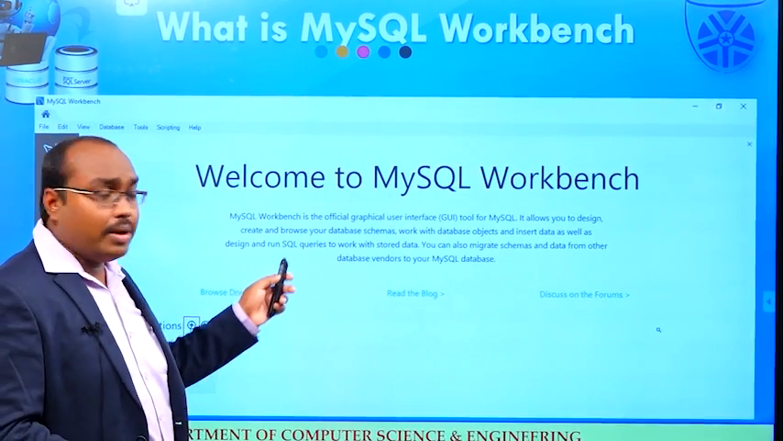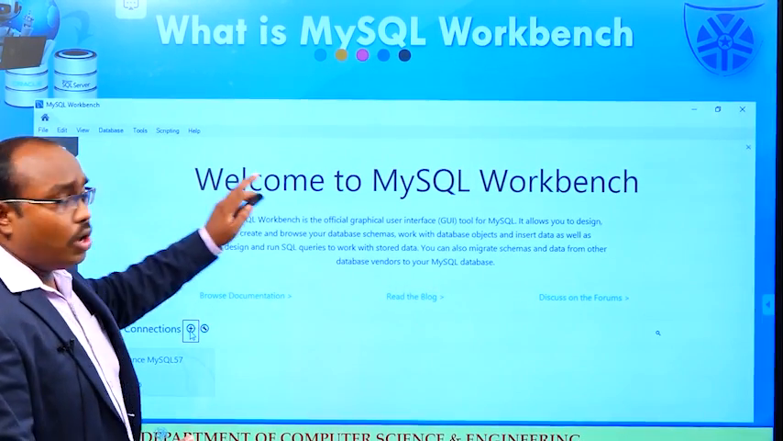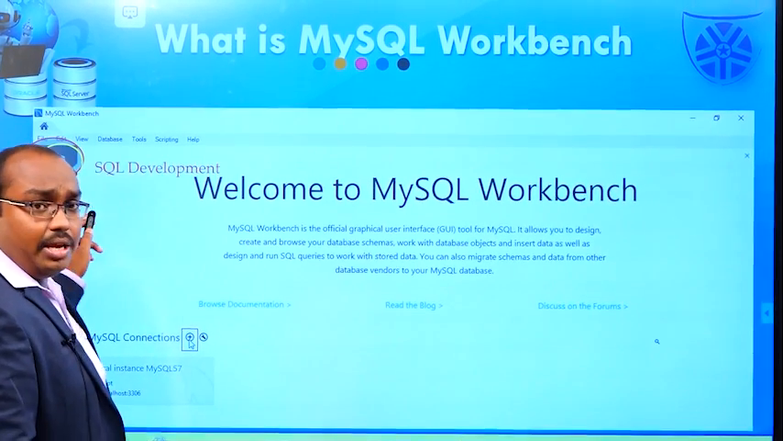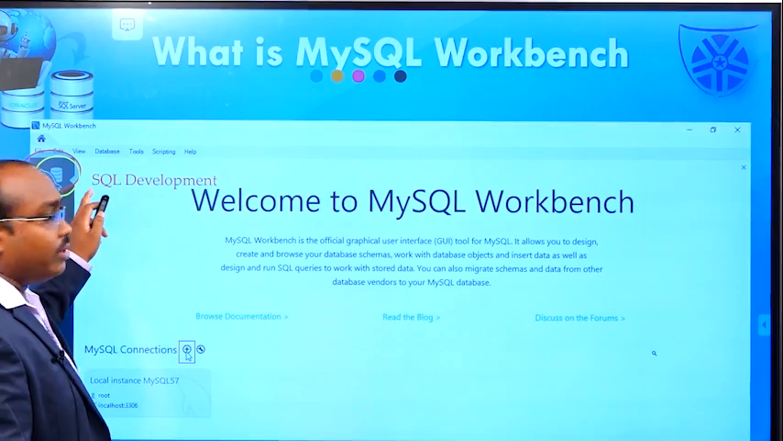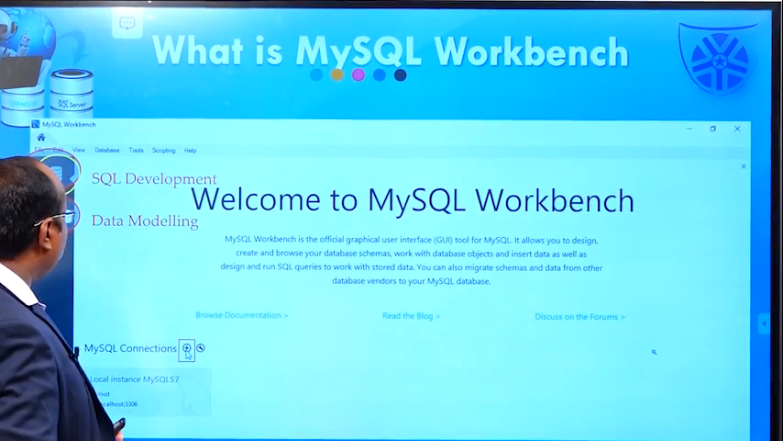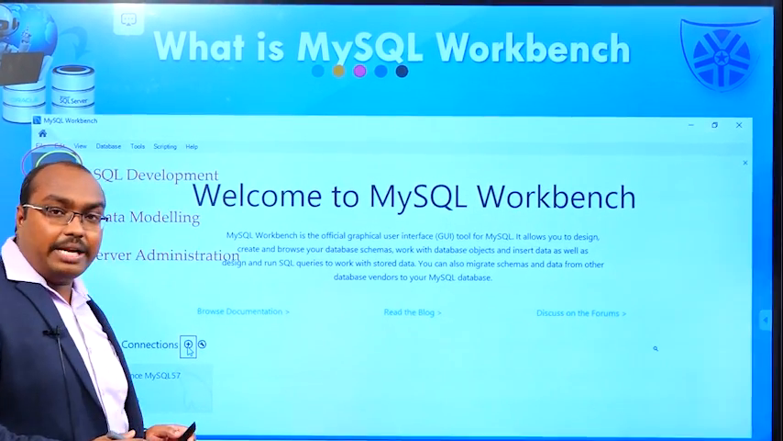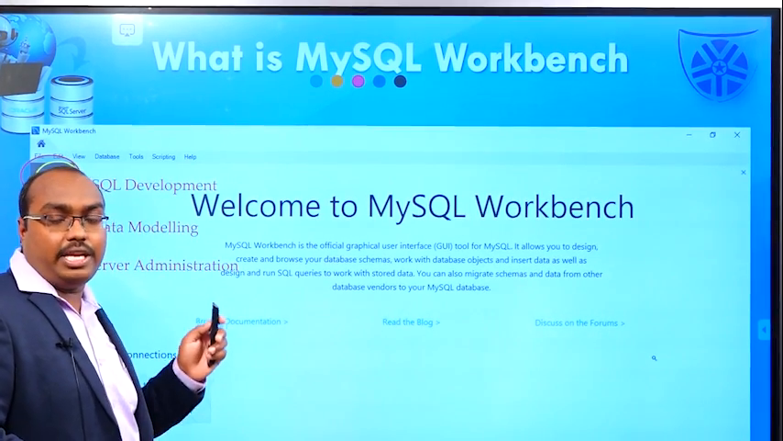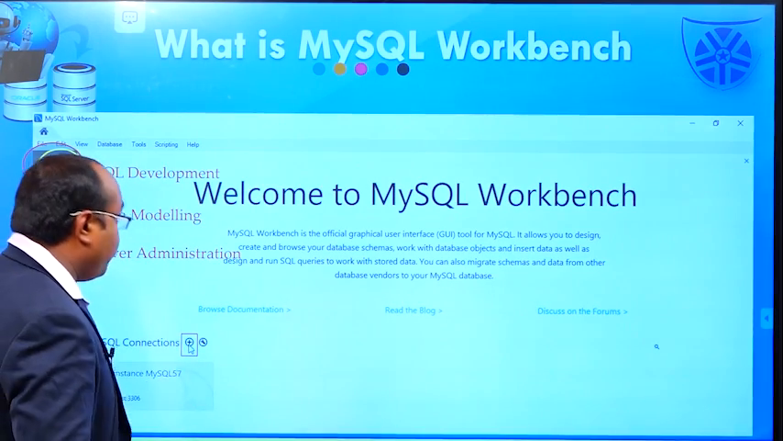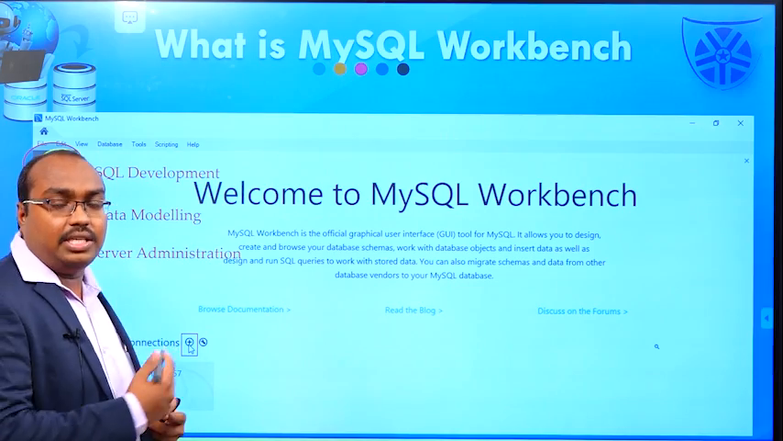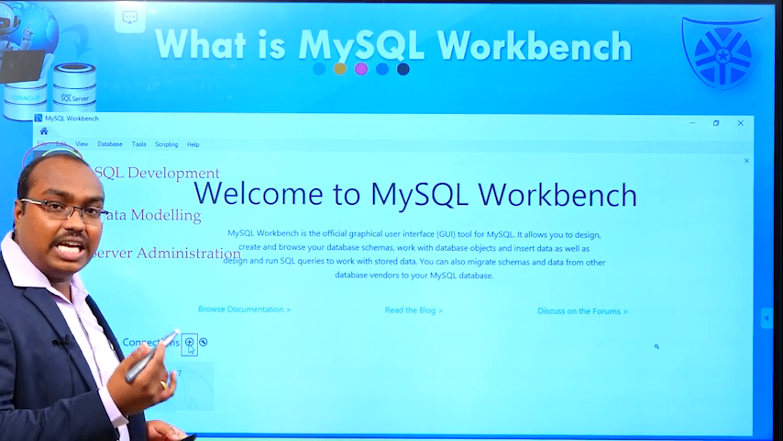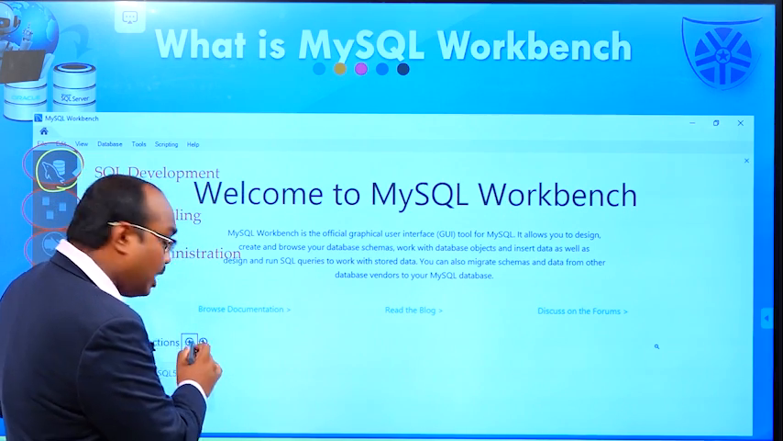This is the home page of MySQL Workbench. On the home page, in the left side corner, three modules are available: the first module, SQL development; the second module, data modeling; and the third module, server administration. These three modules are very important for retrieving and managing our data. To perform any queries in this Workbench, first we have to establish a new connection. For that purpose, I am clicking on the plus symbol.